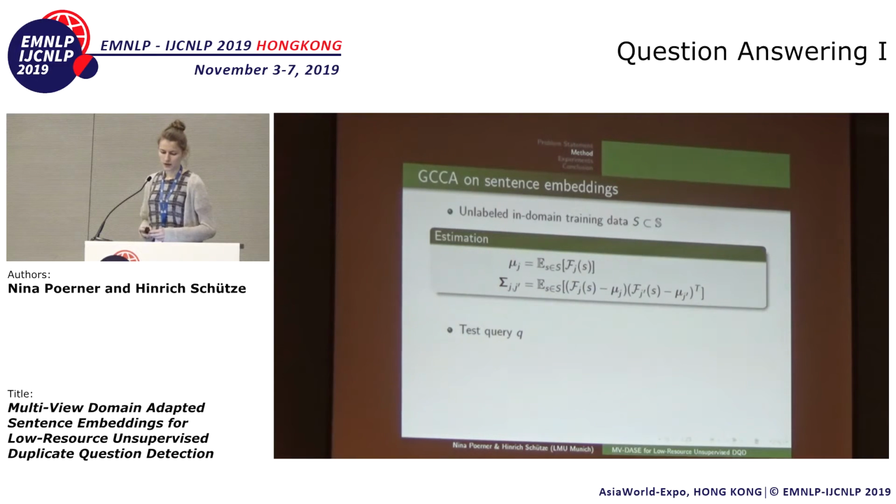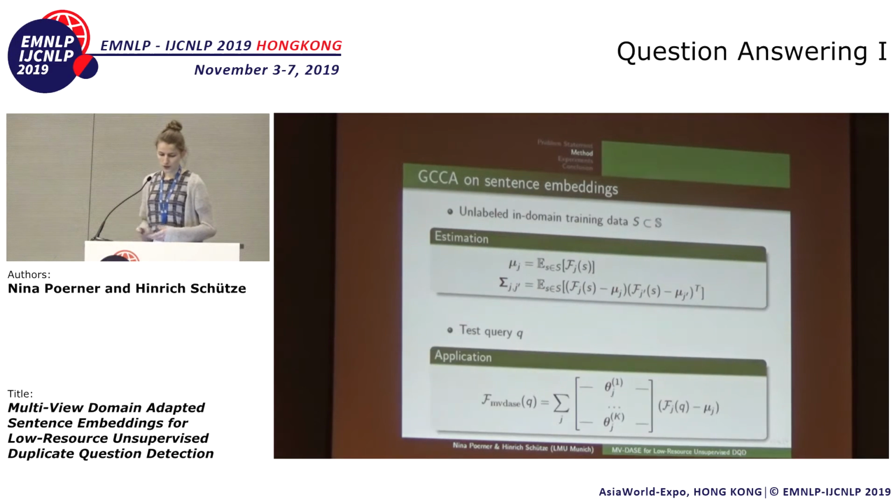When we apply the encoders to S, we can estimate mean vectors, like so, and covariance matrices and cross-covariance matrices, like so. And when a new query Q comes along, we feed it into the individual sentence encoders, center it, project it with the thetas that we found by solving the eigenvalue problem, and that is our final sentence encoding or embedding for question Q.